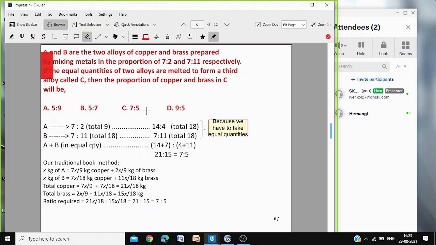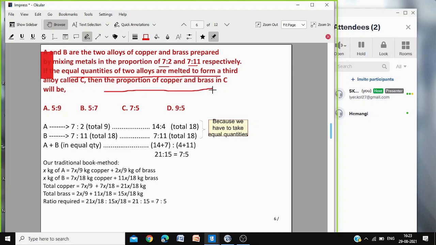A and B are two alloys of copper and brass prepared by mixing metals in the proportion of 7:2 and 7:11. There are two alloys. Both the alloys will contain copper and brass. In alloy A, copper and brass are 7:2. In alloy B, copper is to brass 7:11. Equal quantities of the two alloys are melted. Then what is the proportion of copper and brass?